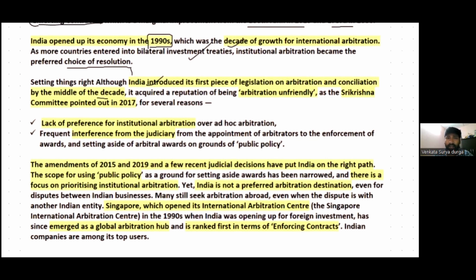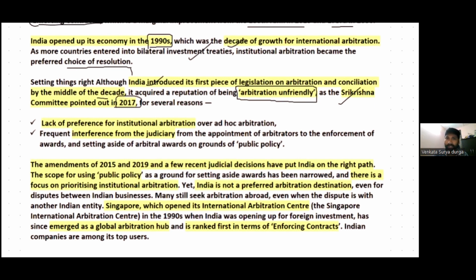And in fact, India earned a reputation of being arbitration unfriendly, and there are several reasons for that. The same has been quoted by the Sri Krishna Committee that was appointed in 2017. The Sri Krishna Committee also reiterated that India is arbitration unfriendly.